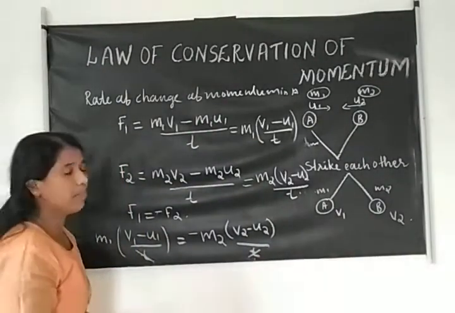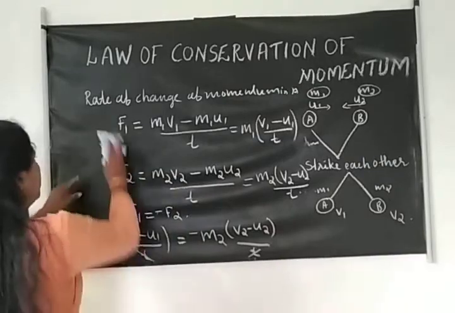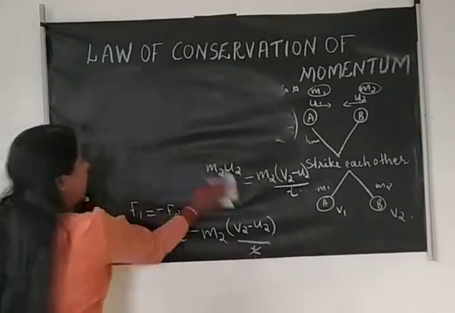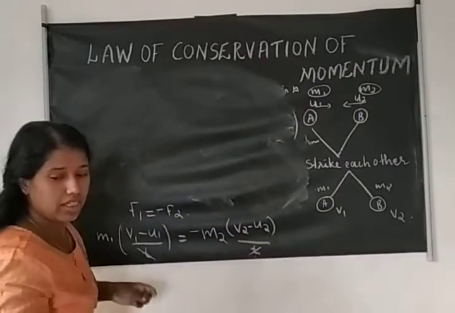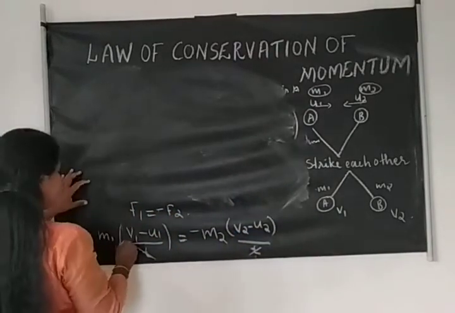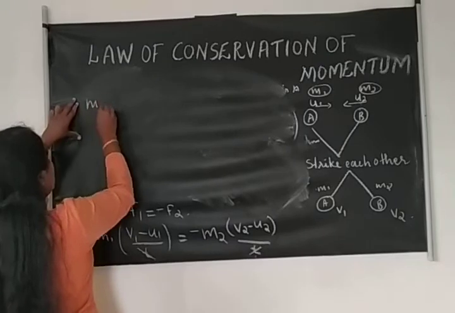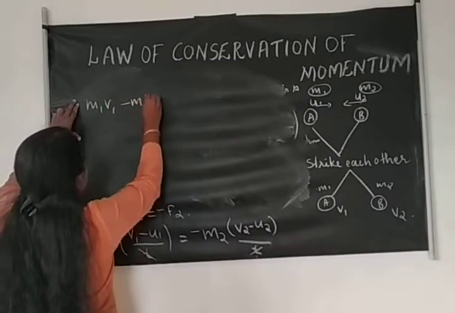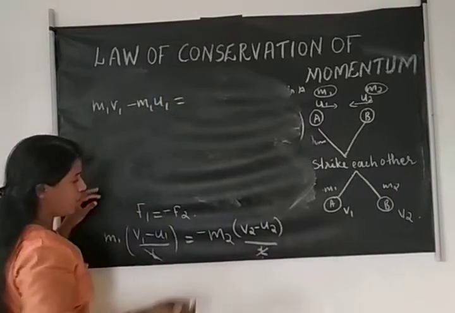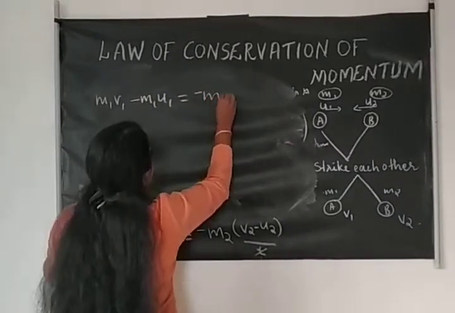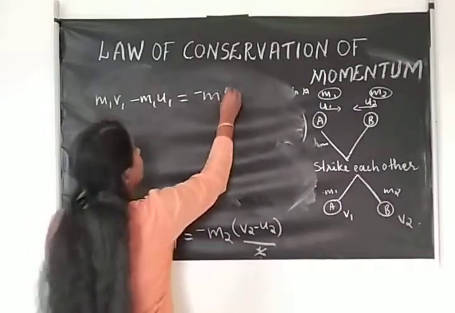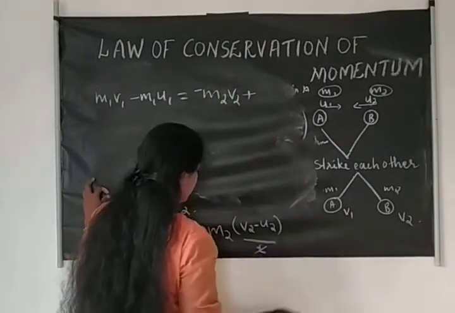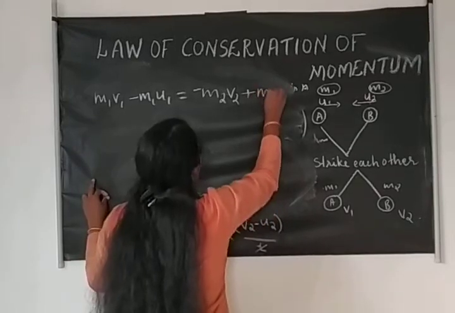Multiplying out, the left side is m1 v1 minus m1 u1, and this equals minus m2 v2, and minus into minus gives plus m2 u2.